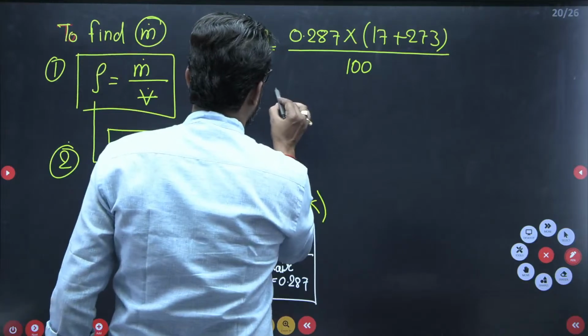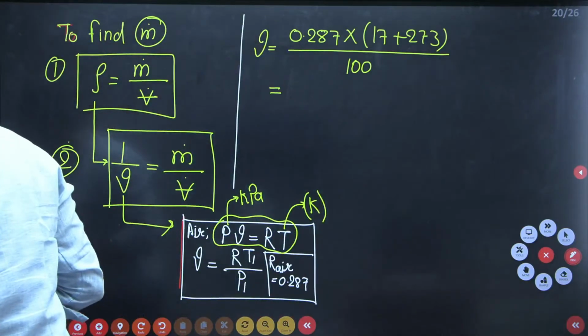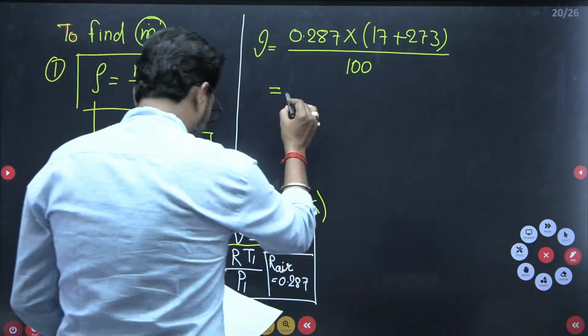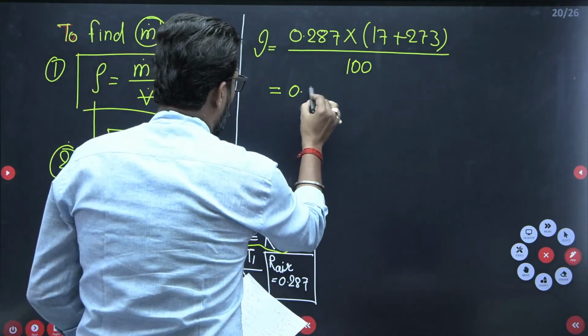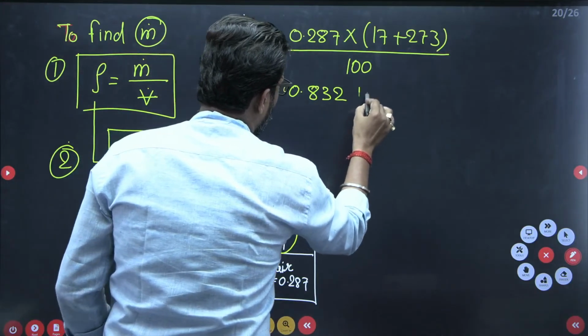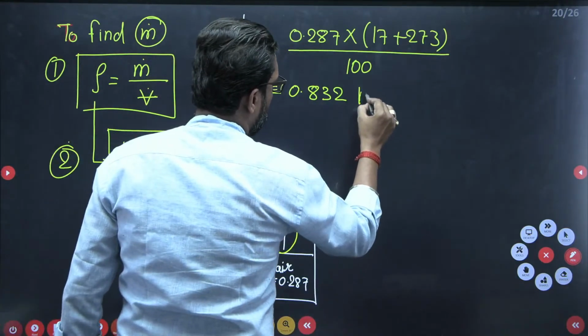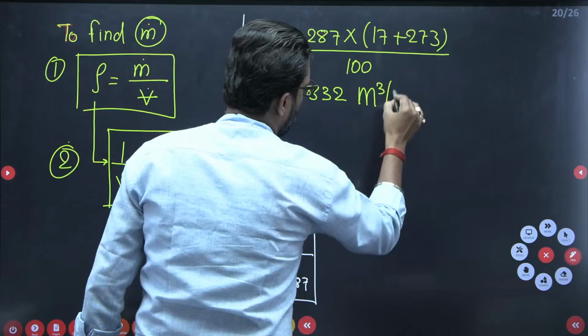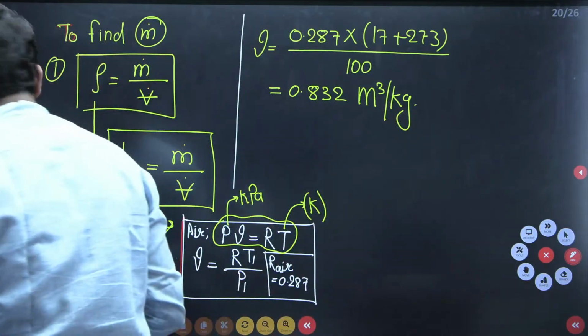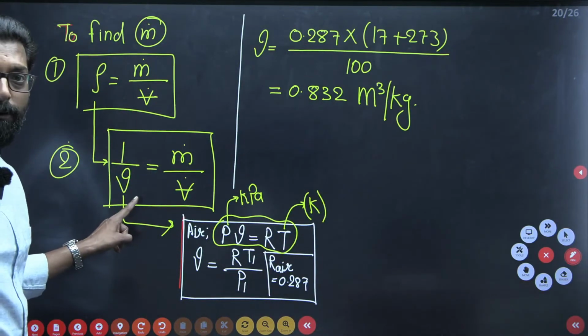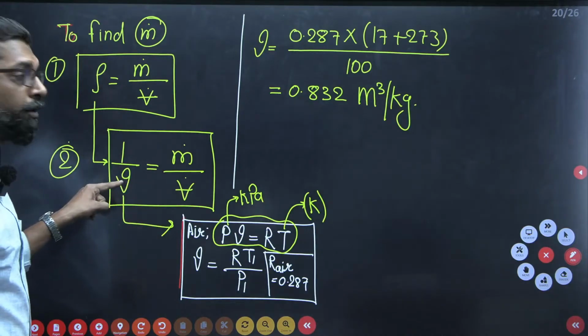So what is the specific volume? Please find it. If you put that value, the specific volume is 0.832 meter cube per kg. So you have a specific volume. Multiply with the volume flow rate.